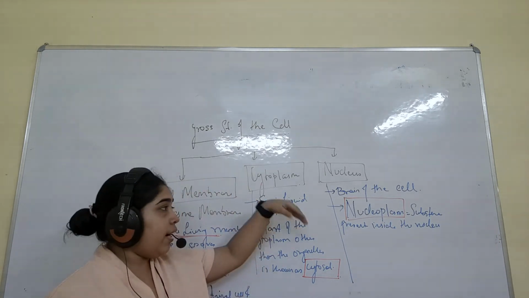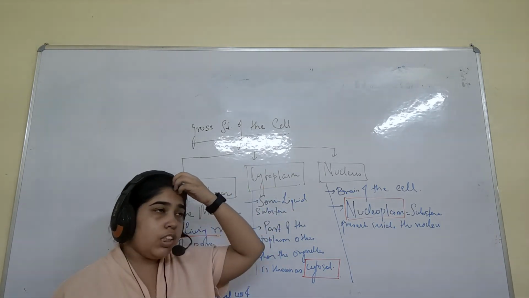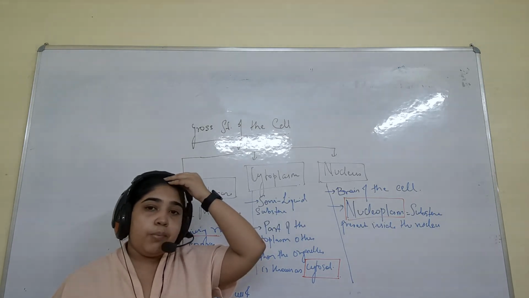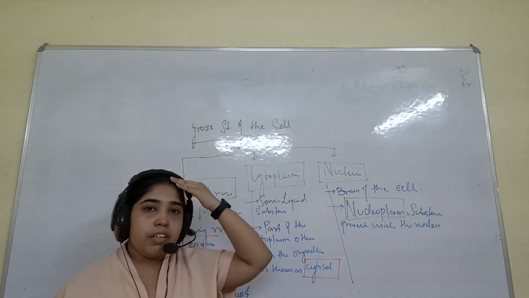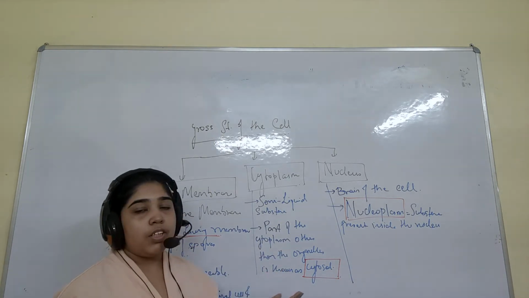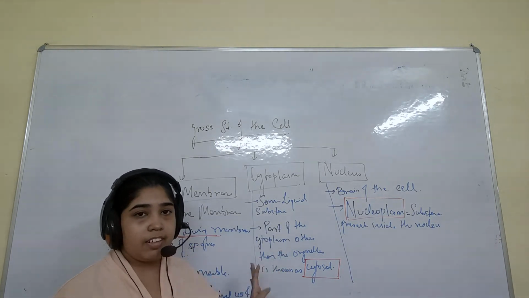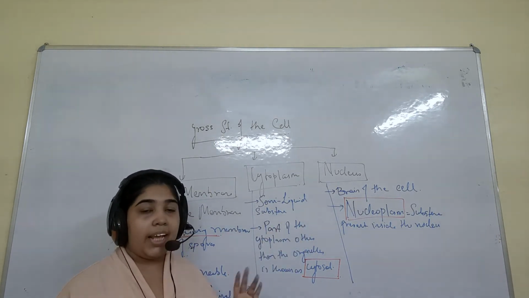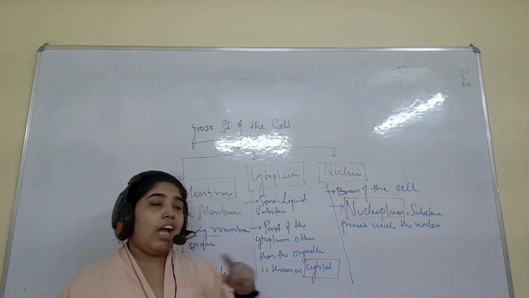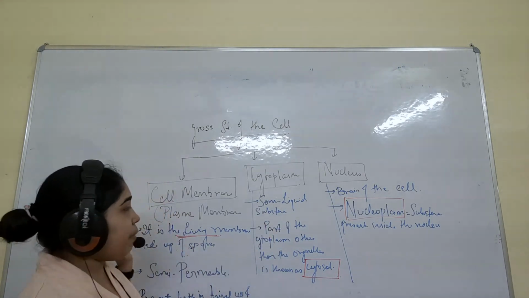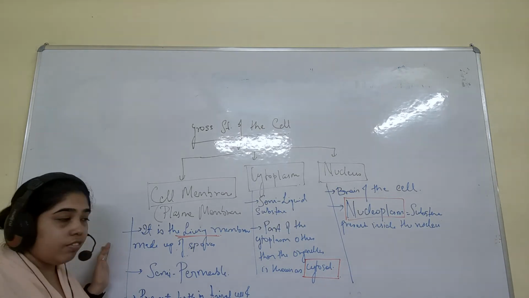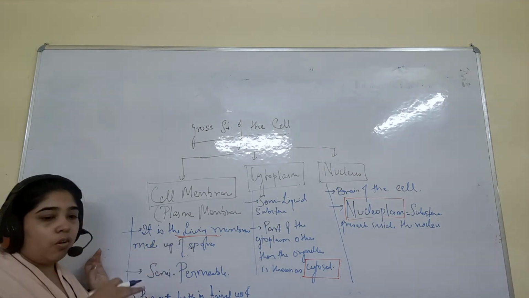Now next I will be teaching you about the other organelles, but before that I will give you the difference between plant cell and animal cell, as well as the shapes and structures, and I will explain them. Then in the fourth and final part, I will give you the other organelles. So this is the basic thing. You can take a screenshot of this if you want, because this is important for any exam.